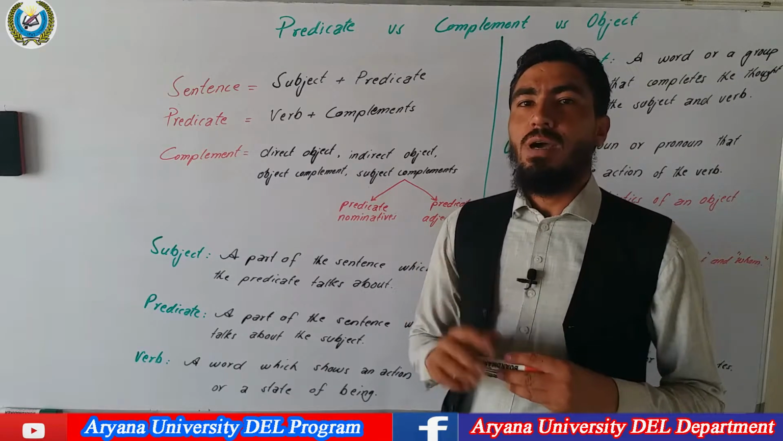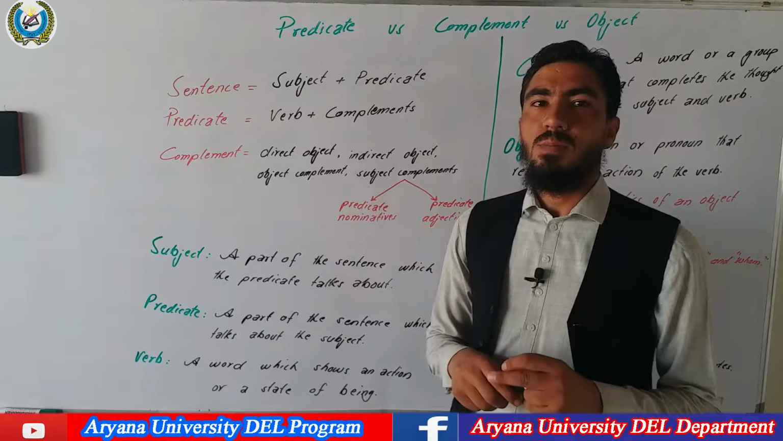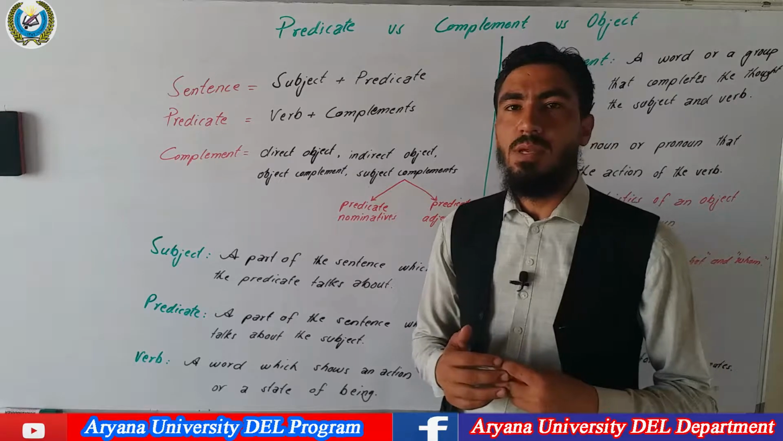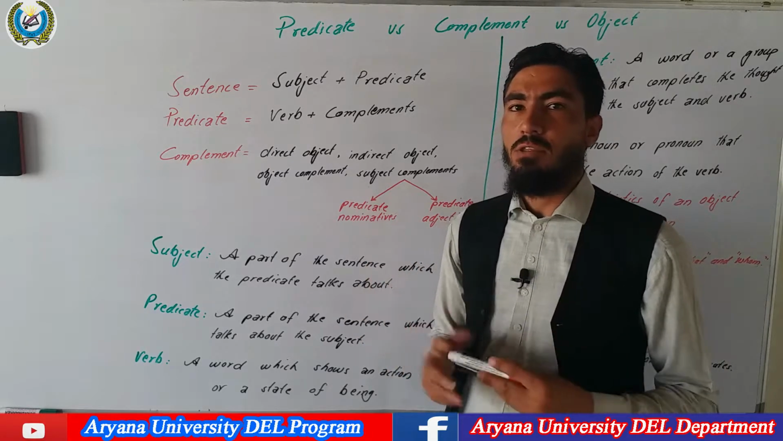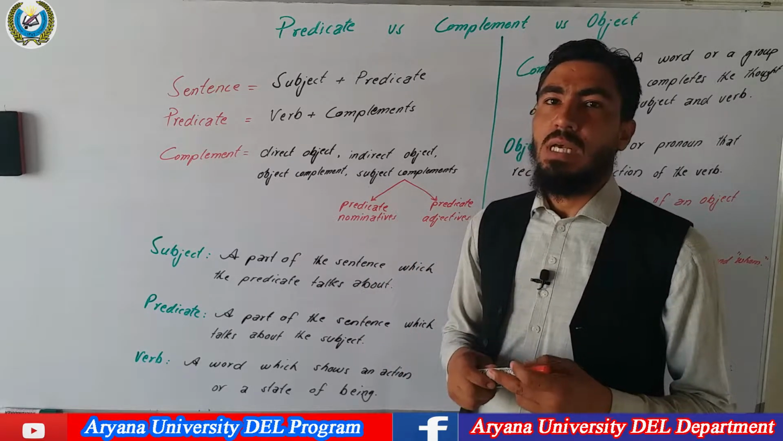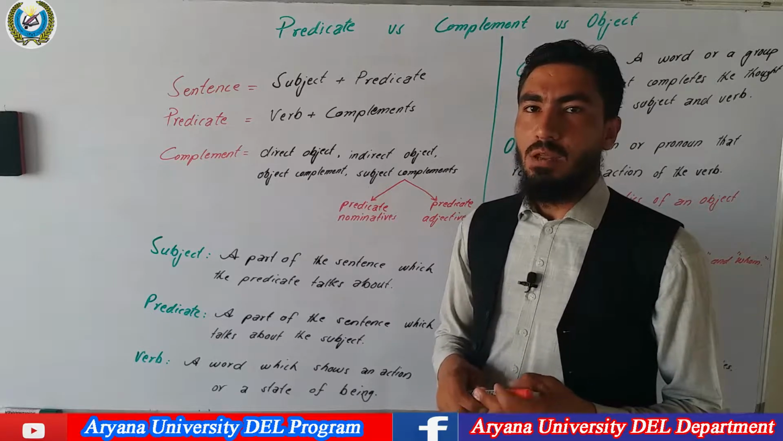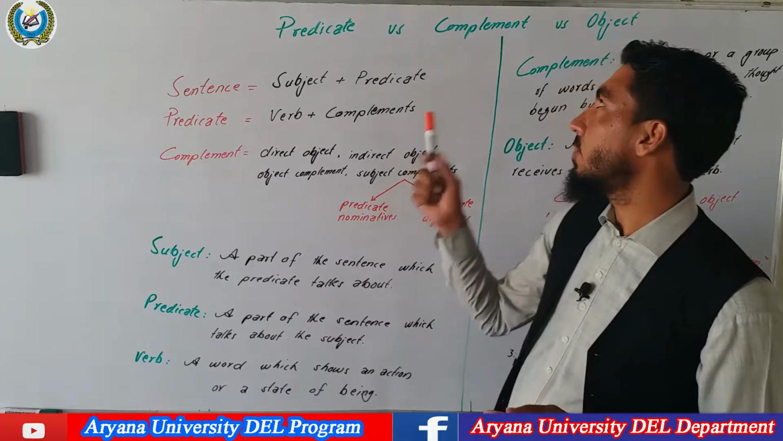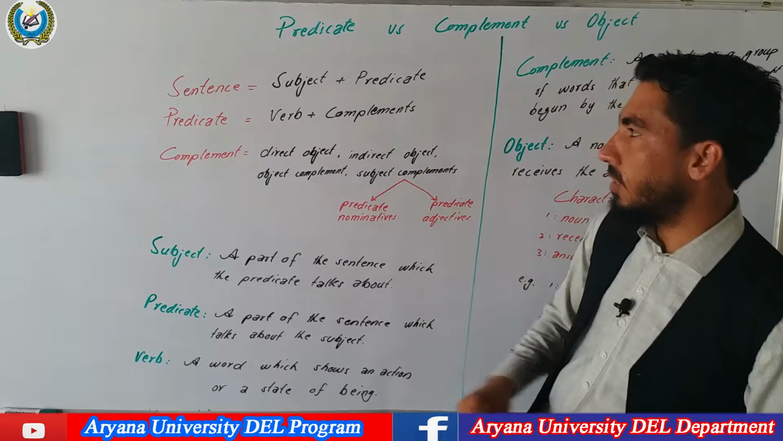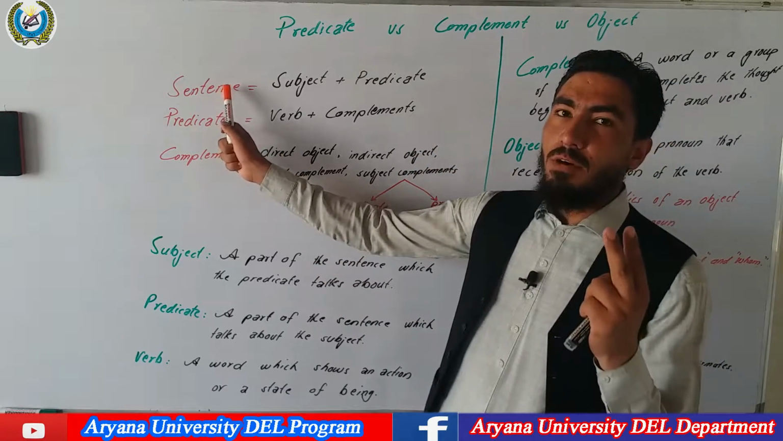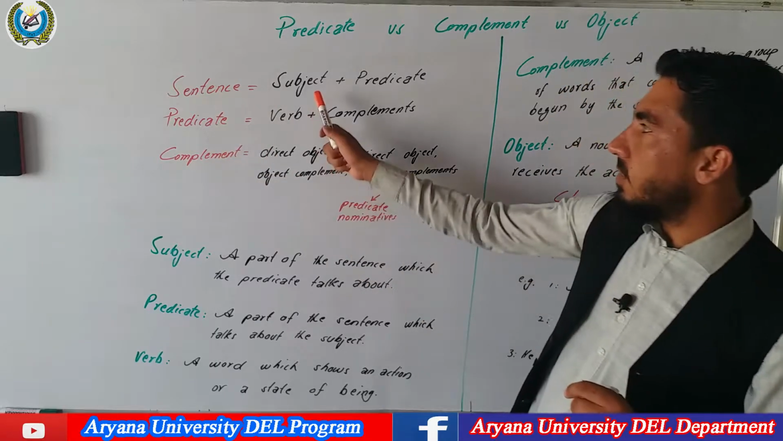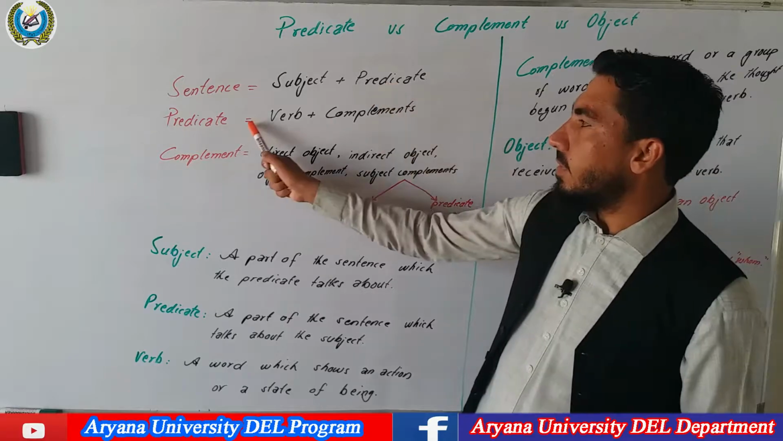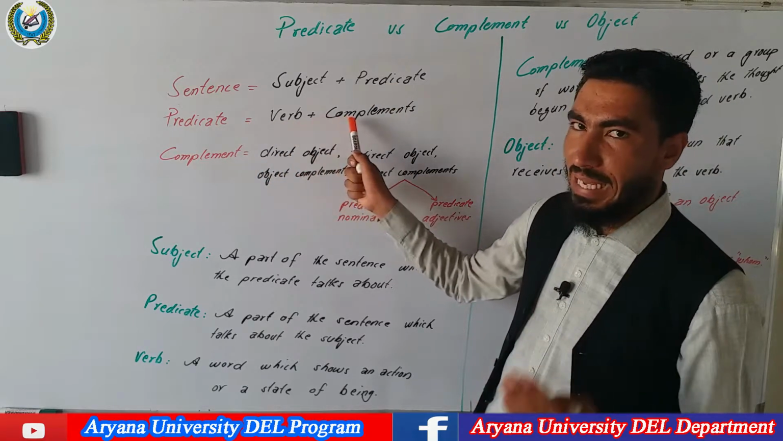We talked about 5 types of sentence complements. They are direct objects, indirect objects, object complements, and subject complements. Then there are 2 types of subject complements: predicate nominatives and predicate adjectives. Now let's talk about the differentiation between complement and object specifically. A sentence is made up of 2 parts. They are a subject and a predicate. Then a predicate can be the combination of a verb and complements.